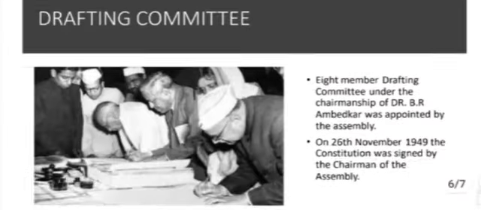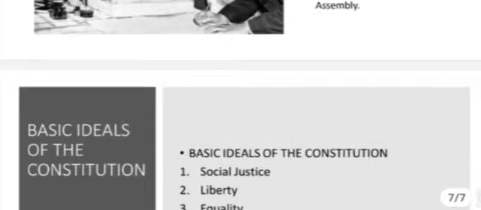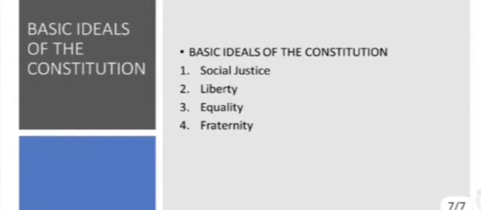Then Dr. B.R. Ambedkar was the chairman of the Constituent Assembly. I have already explained to you. You can look into the textbook to know more about the personality. And then the drafting committee: the draft was signed on 26 November 1949 under the chairmanship of Dr. Ambedkar. Then the basic ideals of the Indian Constitution were social justice, liberty, equality, and fraternity.